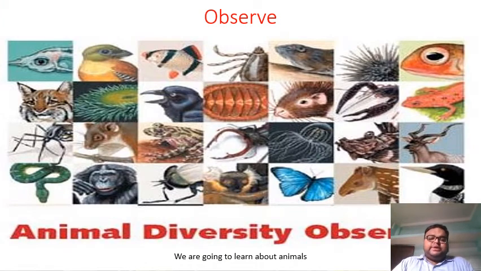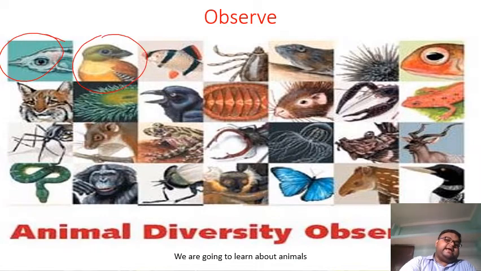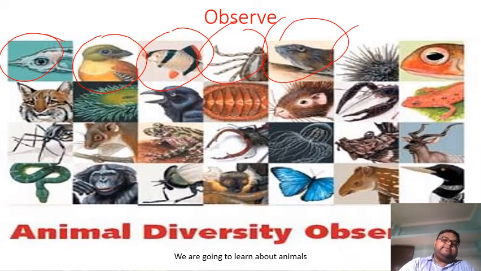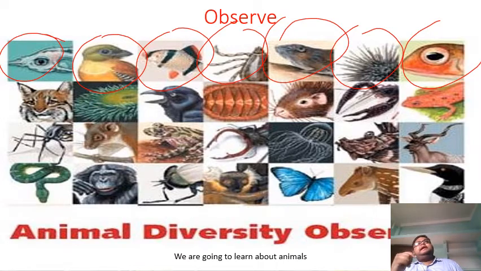So, students, what can you see in this picture? Just observe this picture for 30 seconds and tell me what you can observe. Right, you can observe that there are different types of animals, isn't it? There are various types of animals. So that is the topic of our today's class. We are going to learn about the animals. Understood, students? Now let's proceed ahead.